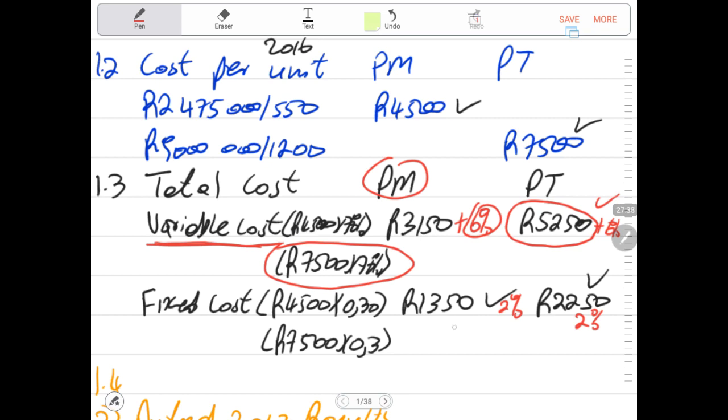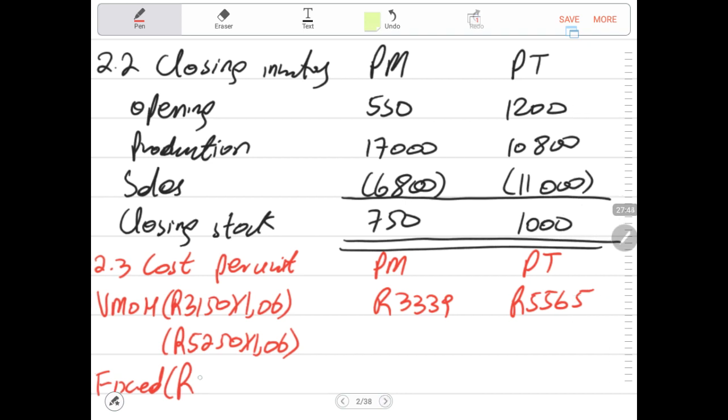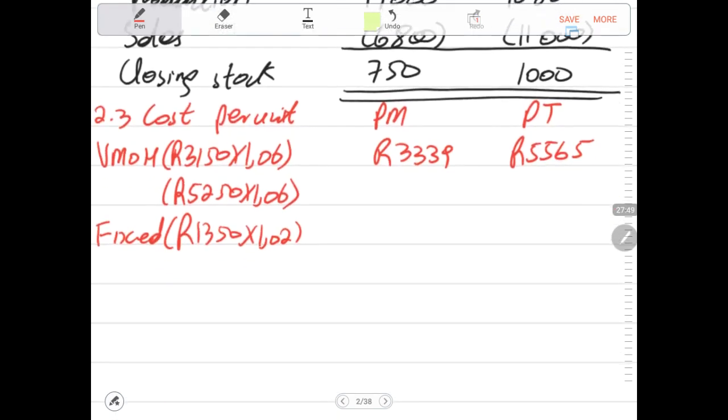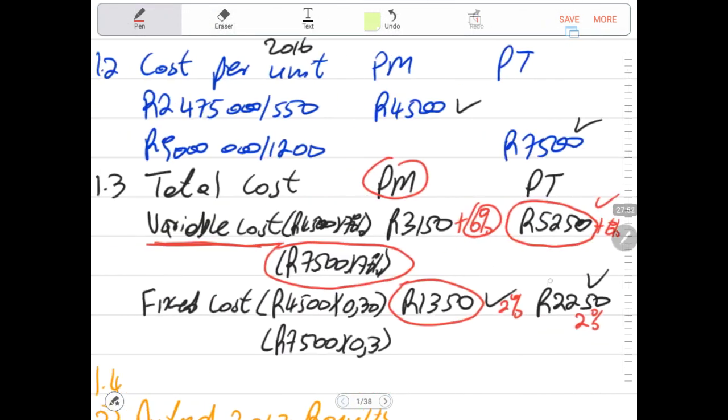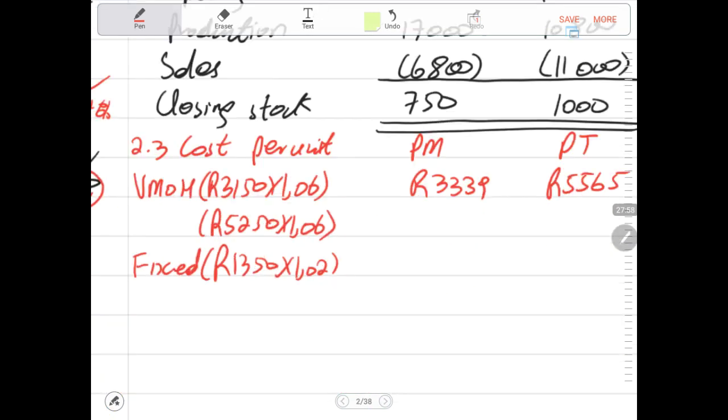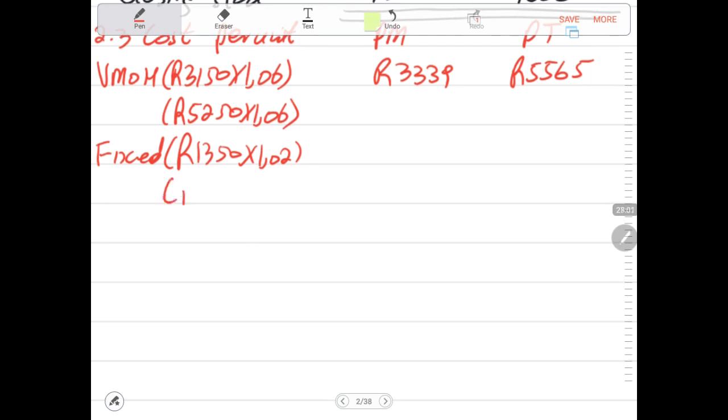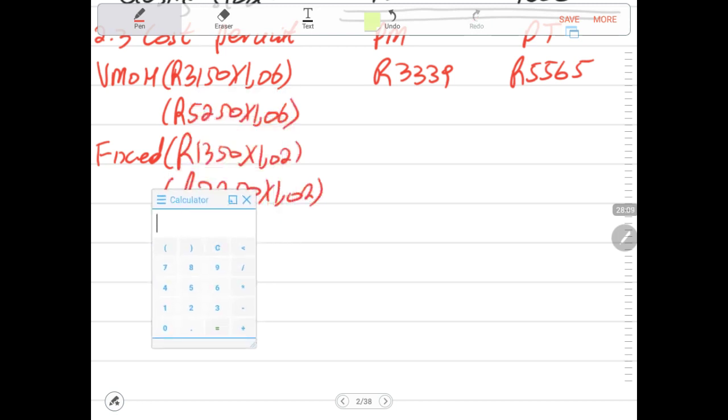Then we must increase our fixed cost, which is the fixed absorption rate. The fixed cost per unit of the PEARS mobile was 1,350, times 1.02. The fixed part of the other product, the PEARS tablet, was 2,250, and we increase that also by 2%, times 1.02. After we do the calculation, 1,350 times 1.02 gives us 1,377.